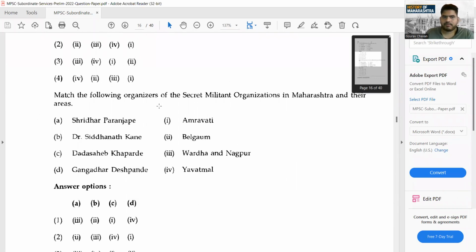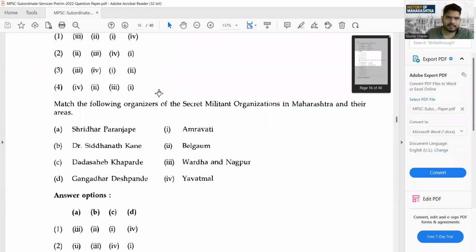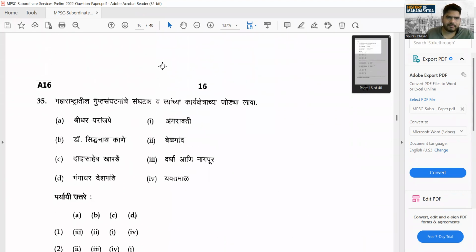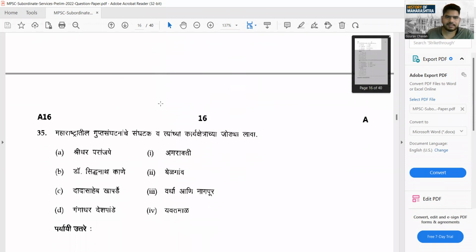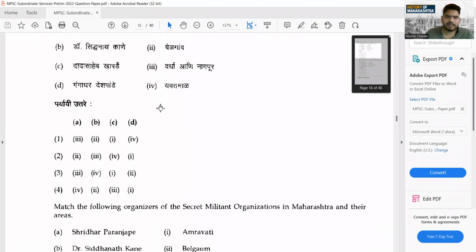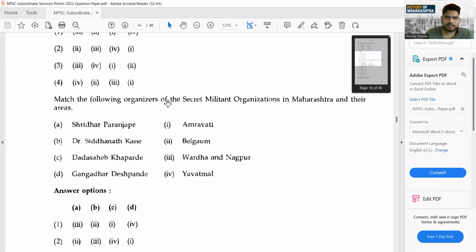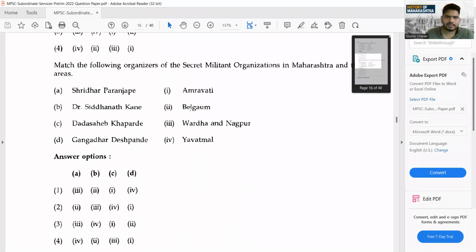Next one. Match the following organizations of the secret military organization. They're talking about the secret military organization. We have not reached this particular part yet. While discussing our topics, we did not come up till here. We need to discuss this part. Match the following organizations of the secret organization of Maharashtra in this area.